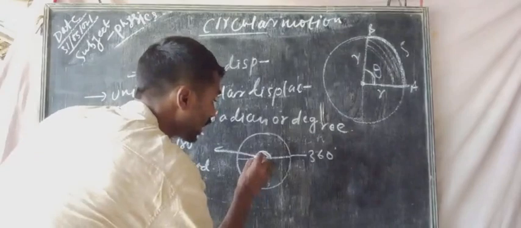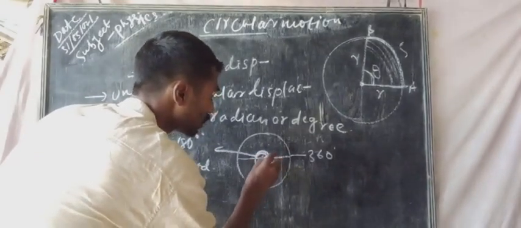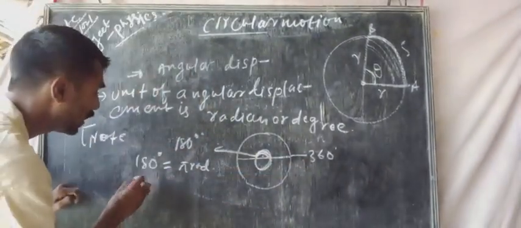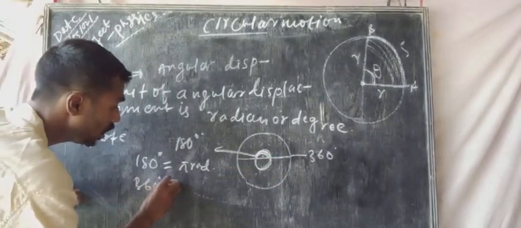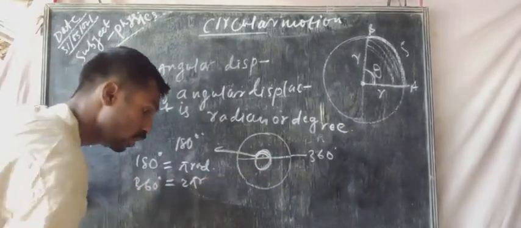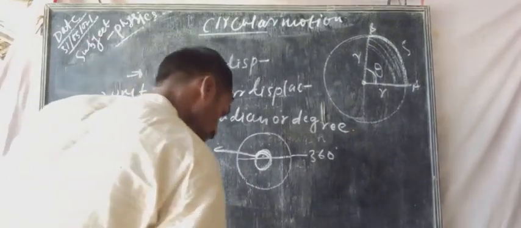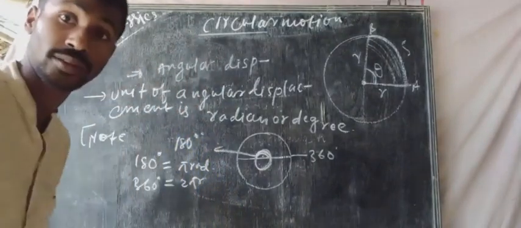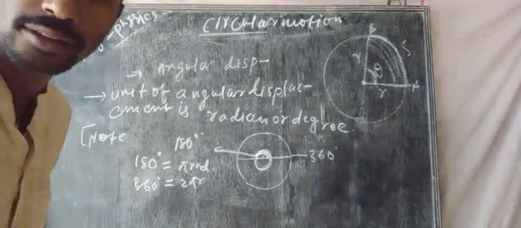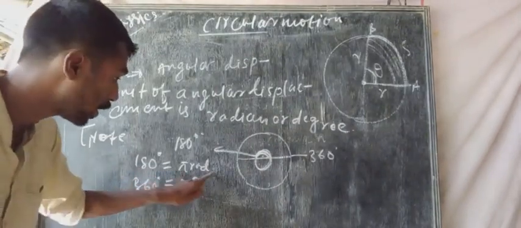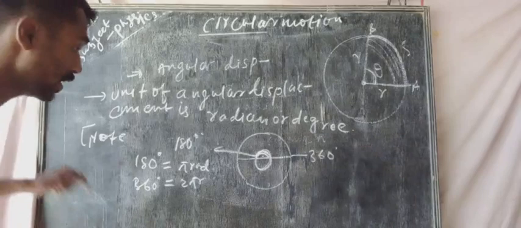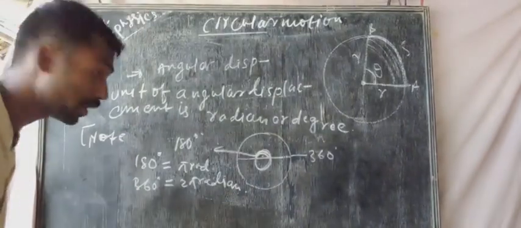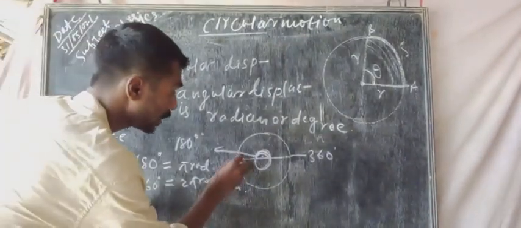Suppose 180 plus 180, so the complete angle, that means 360 degree, will be equal to 2 pi radian. So basically, 180 degree equals pi radian, and 360 degree equals 2 pi radian. Look here, 180 degree means a half circle.